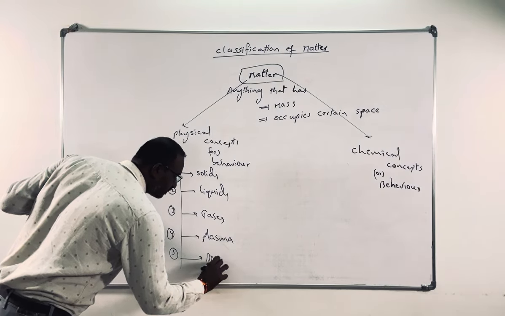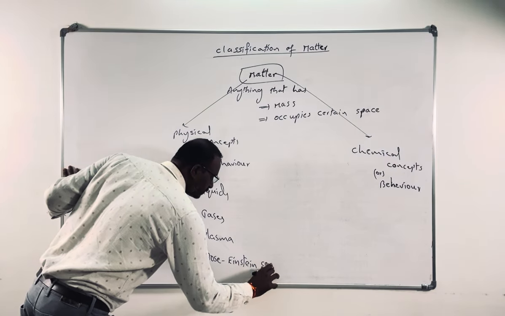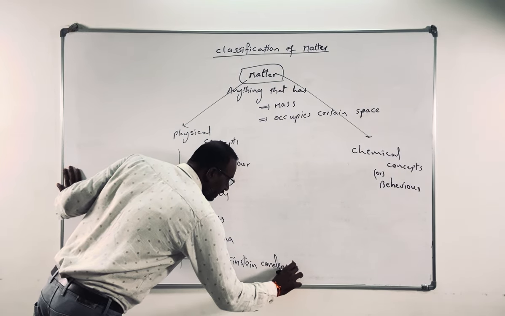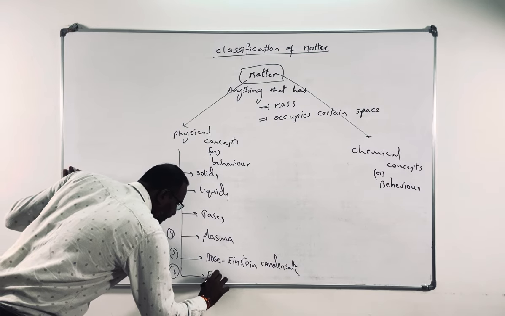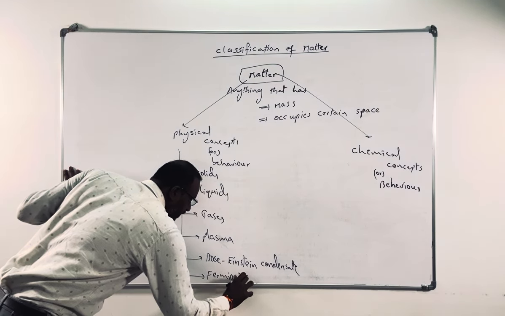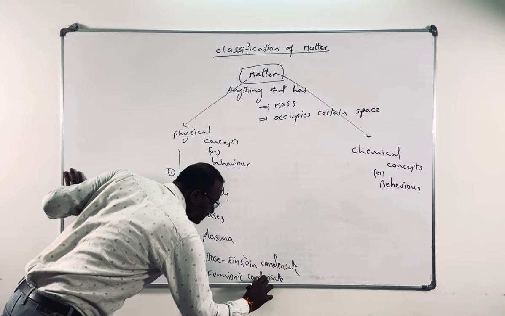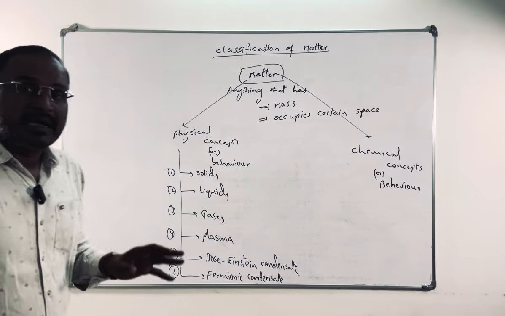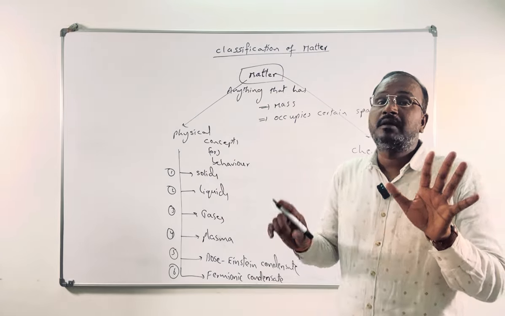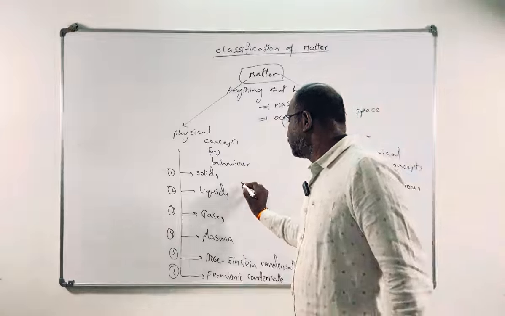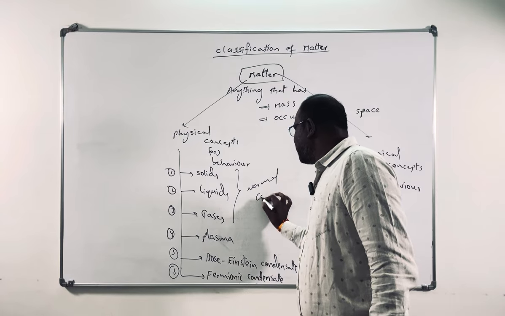Number five, Bose-Einstein condensate. And the sixth one is fermionic condensate. Like this, you can divide matter into six types based on physical behavior under abnormal conditions, including normal. So, under normal conditions, matter can be divided into three types.